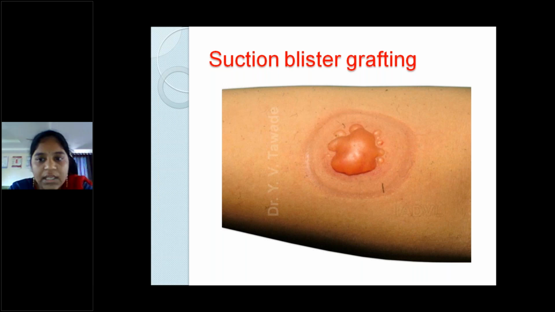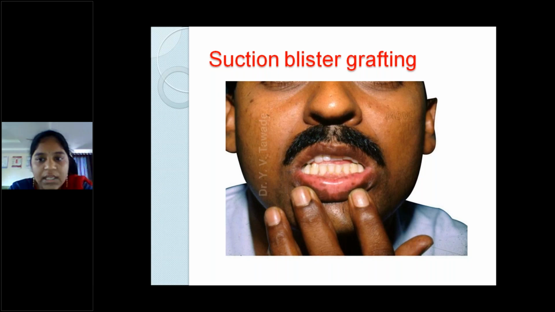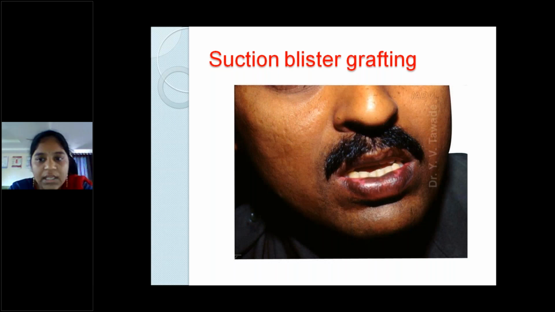And one more important and most commonly done technique is suction blister grafting. Here we take a large syringe, like a 10 ml or 20 ml syringe. We cut the end, and we put it on the normal skin, and we create a negative pressure by pulling back the plunger. So there will be formation of a blister. Then we remove the syringe, and the blister graft is taken from the roof of the blister and placed over the patch. See, for this person on the lip we did this, and you can see how it is covered after placing the blister graft.